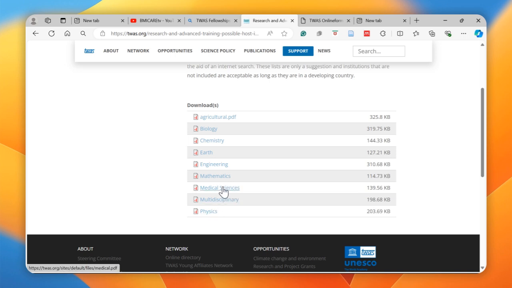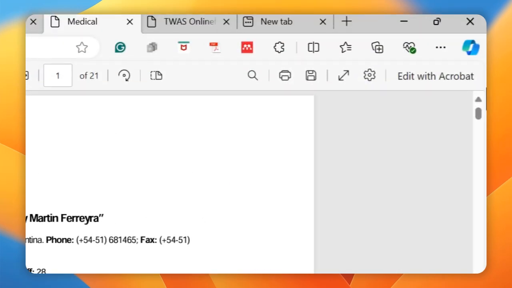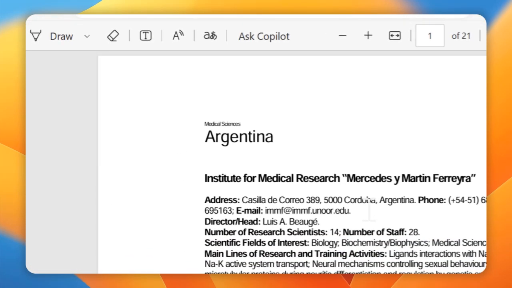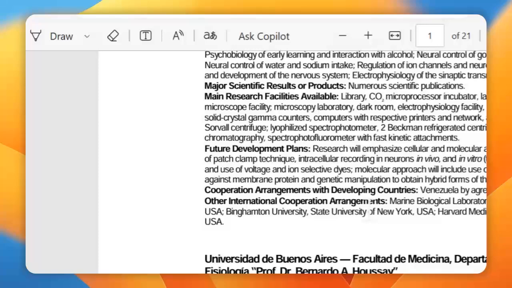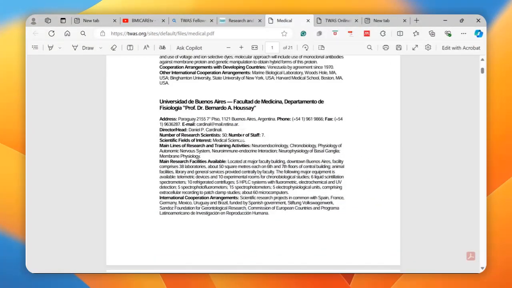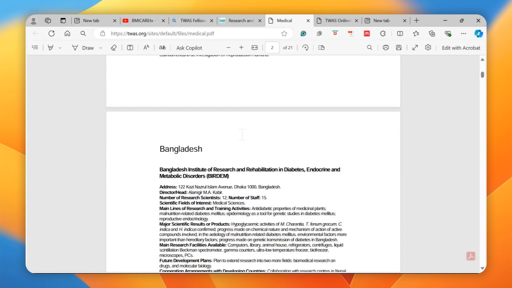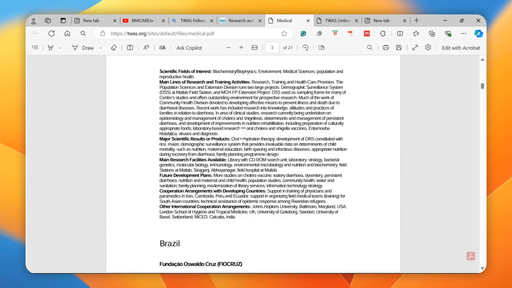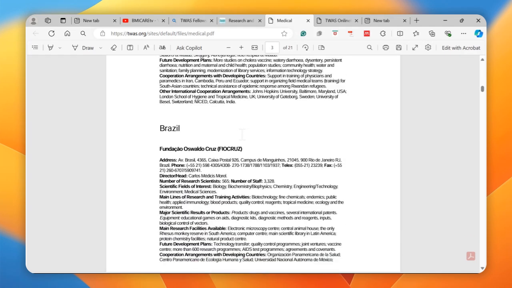Let's say you are from the medical field: you would open that page and see that there are host institutions in Argentina, some in Bangladesh, and some in Brazil.